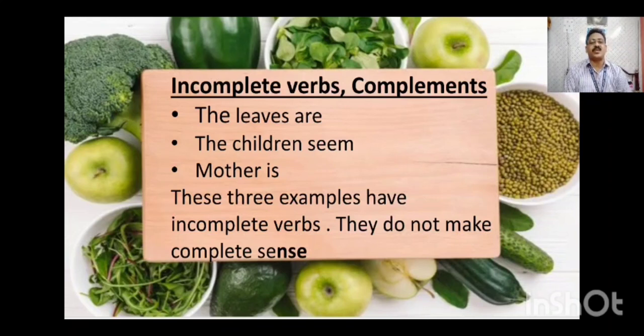Some examples are there: The leaves are, The children seem, Mother is. These three examples have incomplete verbs. It means after are, seem, is, there is no other object or part of the sentence that can complete the sentence. So they do not make complete sense. That's why they are called incomplete verb sentences.